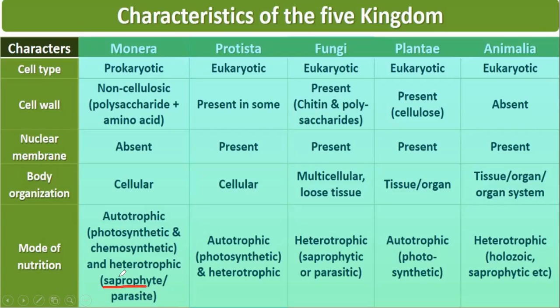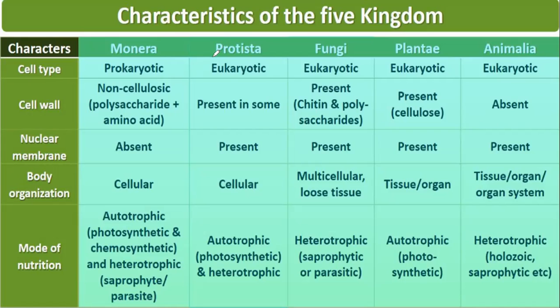And saprophytes. Saprophyte means those living organisms which derive their food material from dead plants or dead animals. And parasites are the organisms which derive nutrients from a living host, not a non-living one. They may live inside the body of the host or outside it. So Monerans show maximum diversification with respect to nutrition. I hope this is clear.